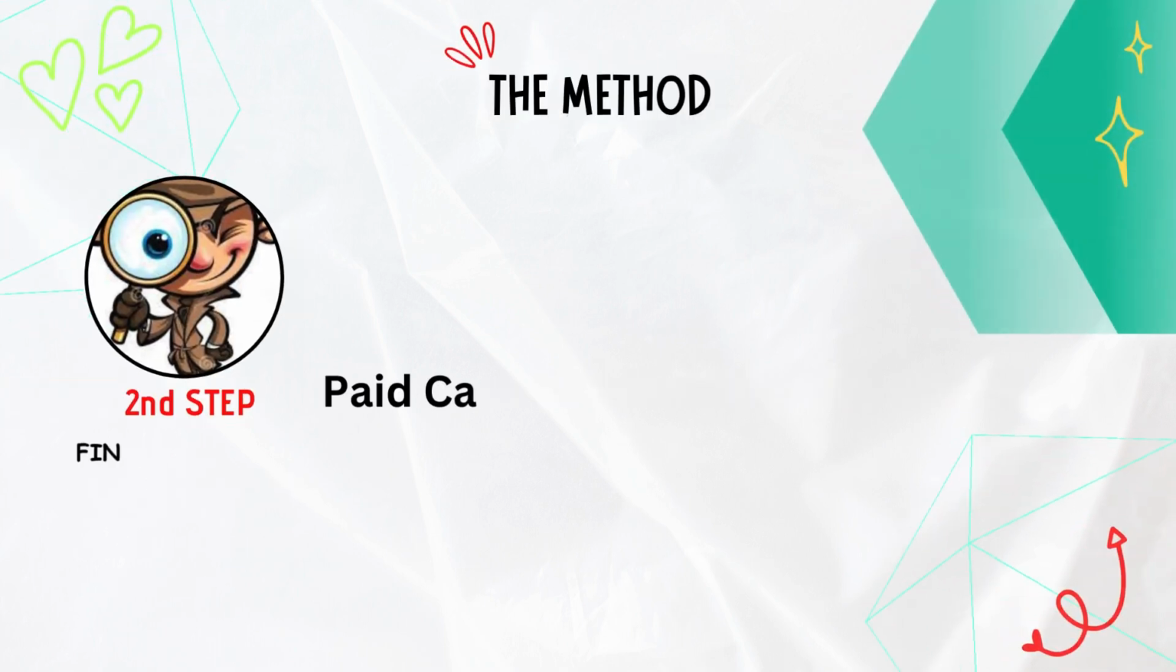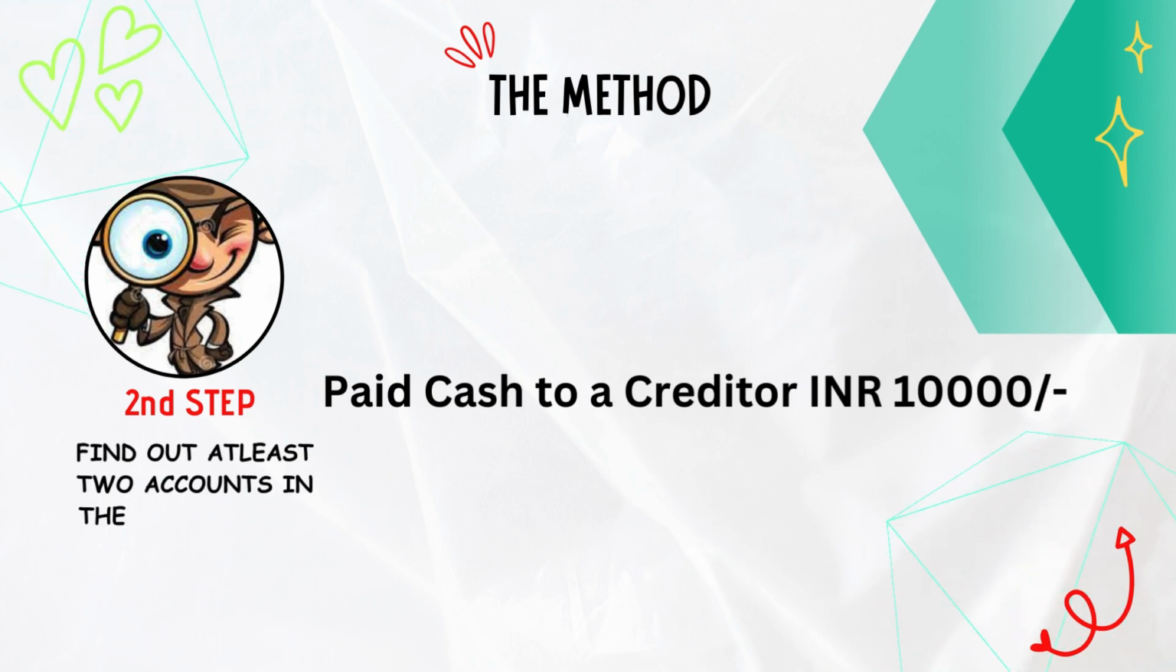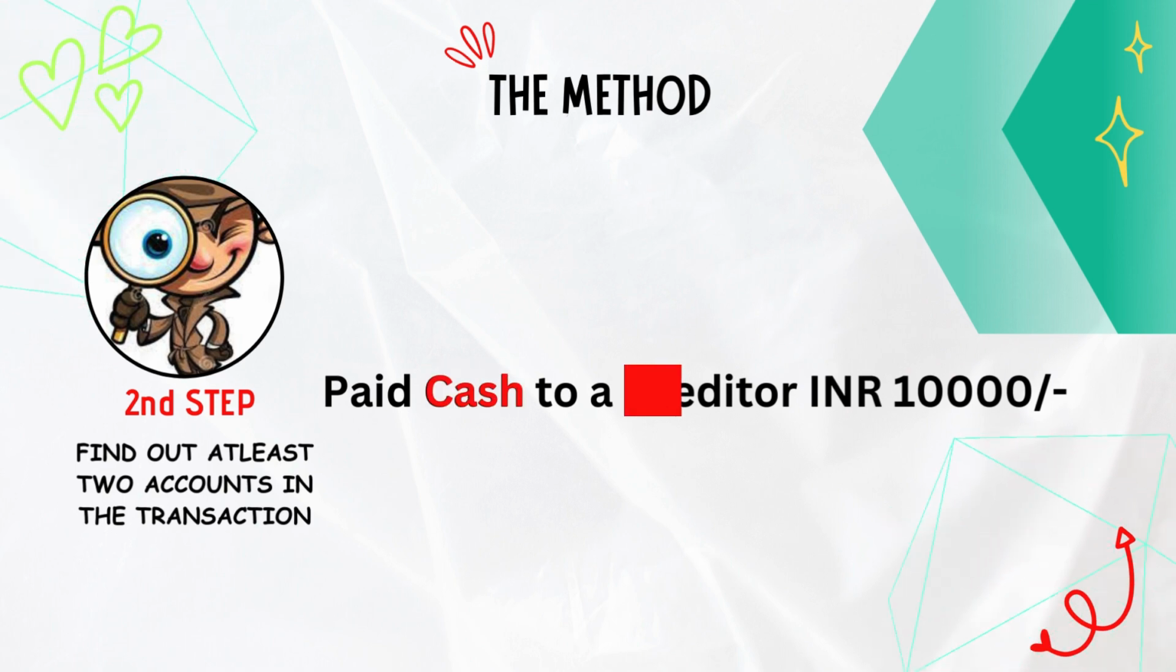Fine. Step 2. Find out at least two accounts in the transaction. Now we can find the first account is cash and the second one is creditor. Don't worry, it is the first time. You may feel difficult to find the accounts, but trust me, gradually you will learn it.